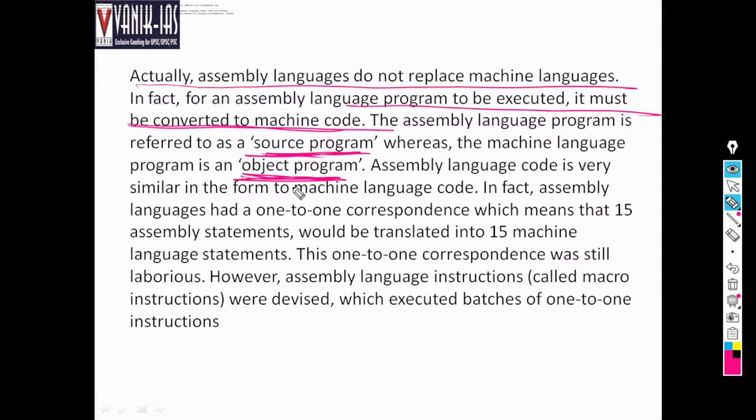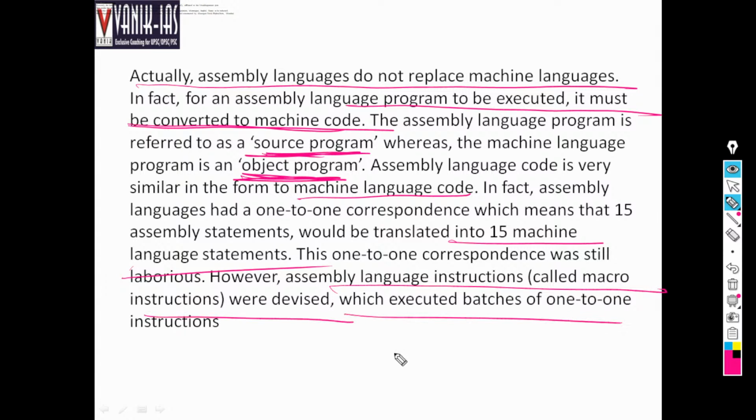Assembly language code is very similar to machine language code. In fact, assembly language had a one-to-one correspondence, which means 15 assembly statements would be translated into 15 machine language statements. This one-to-one correspondence was still laborious. However, micro instructions were devised and executed, which executed batches of one-to-one instructions.